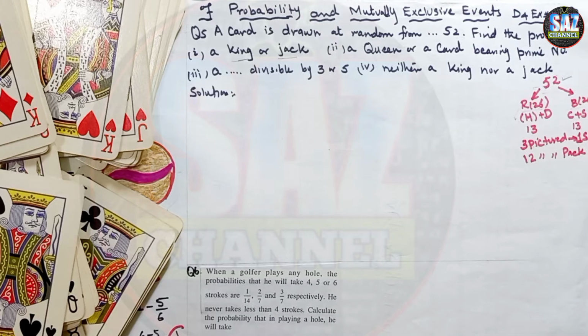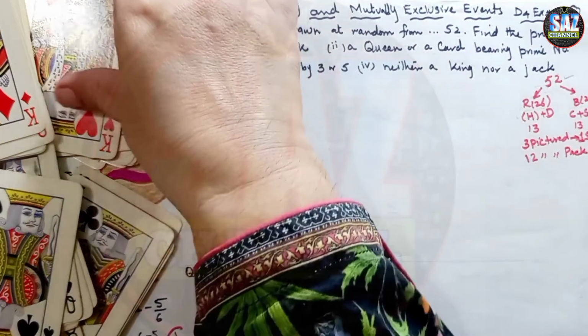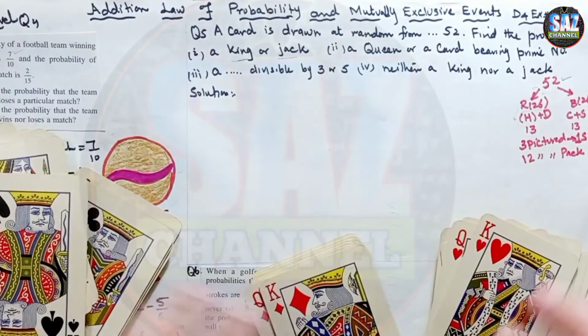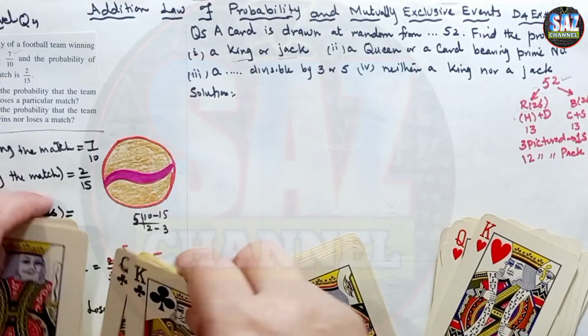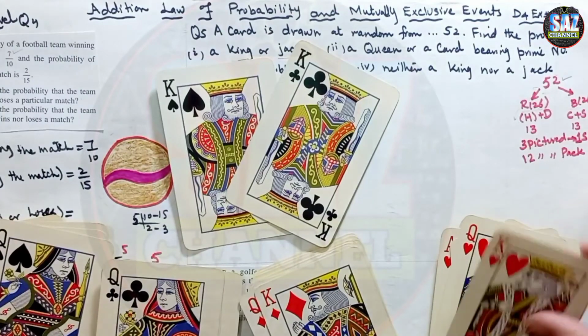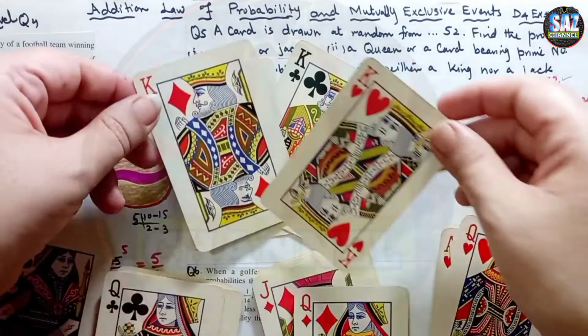From each suit, how many kings and how many jacks do we have? That is important. I'm placing the kings in front of my students. Let me keep the suits again over here. King, king, and this is again king. 4 kings.